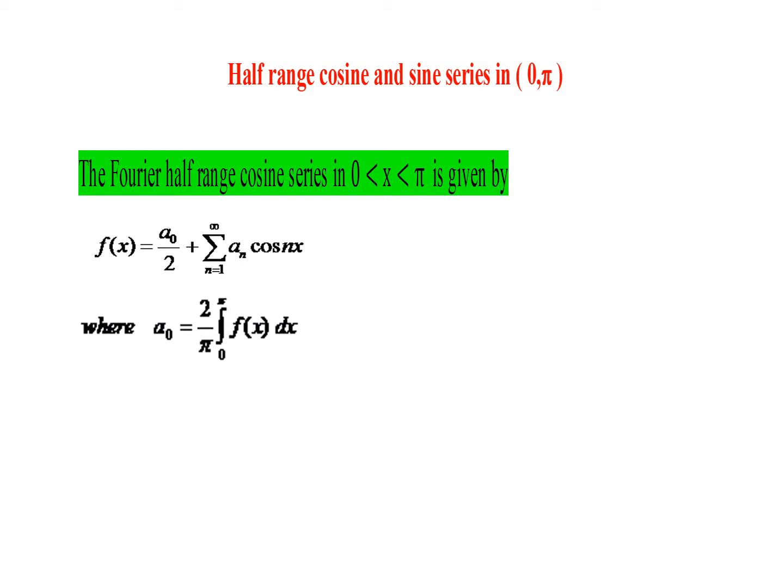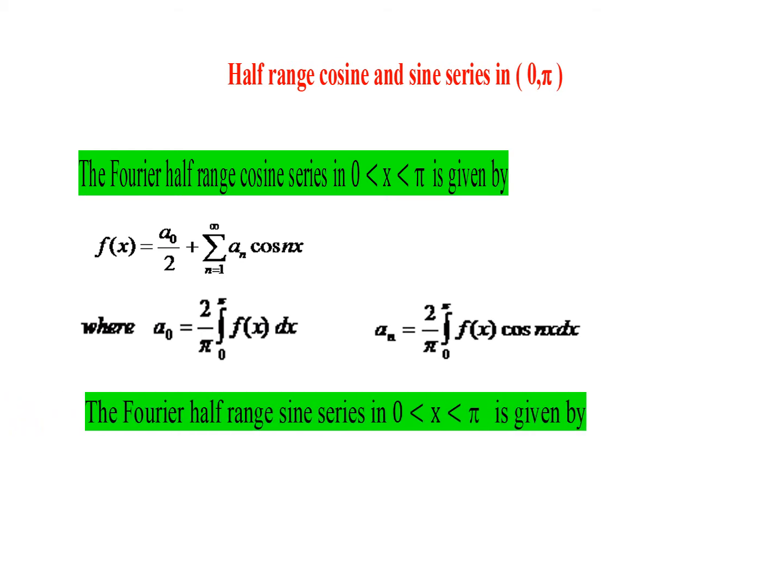If you observe this, we have only the cosine terms, not the sine terms, which is derived from the original Fourier series by assuming the function as an even function, that is the even extension. That is why, for an even function, bn will be 0. So from there we get the Fourier cosine series. Similarly, we can get the Fourier sine series also.